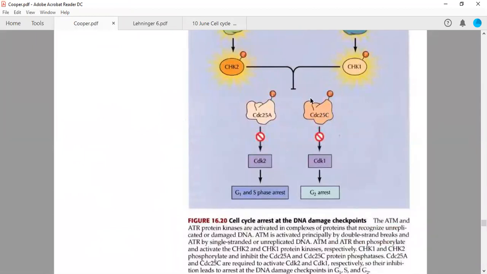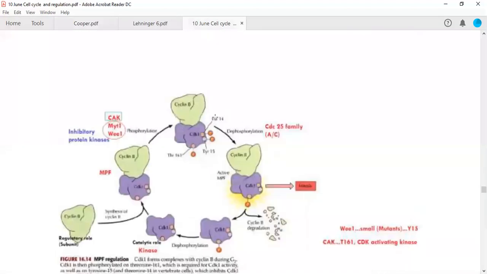Once they are phosphorylated, they will be degraded, and they will not be able to move this complex into an activating state. So the inhibitory positions are occupied by phosphate groups, and therefore this complex is in an inactive state. The cell will not move out of G2 phase and will not go into M phase, so the cell cycle will be inhibited.